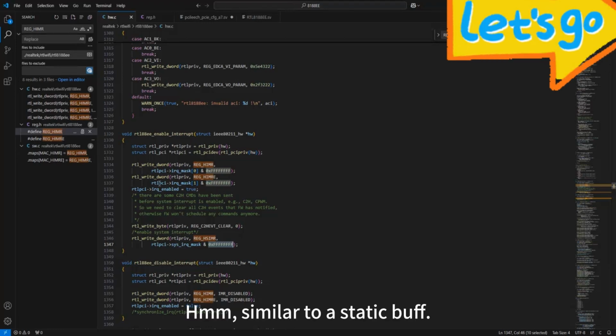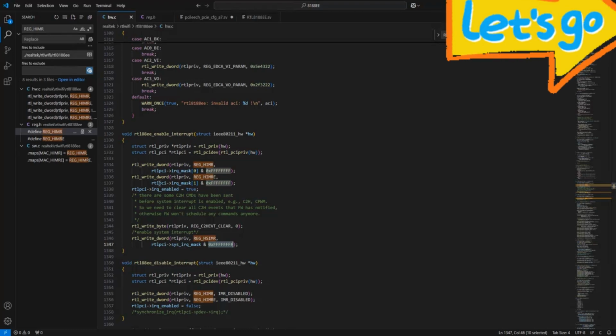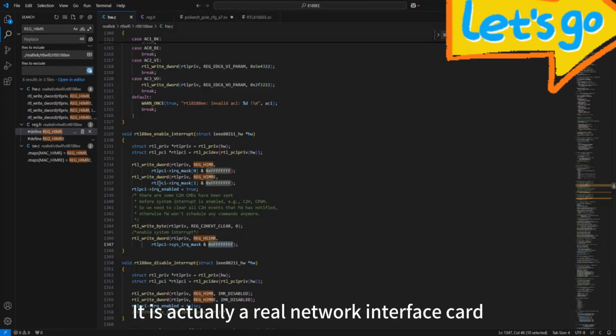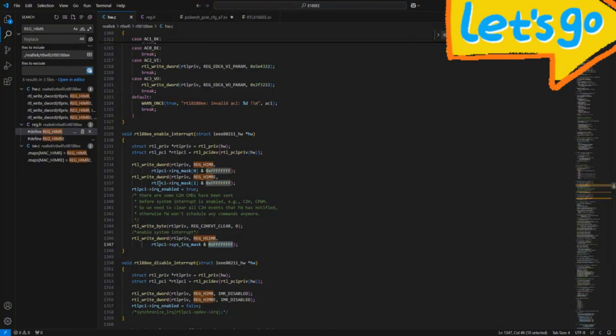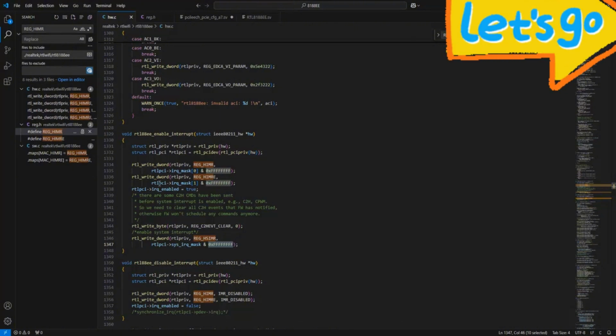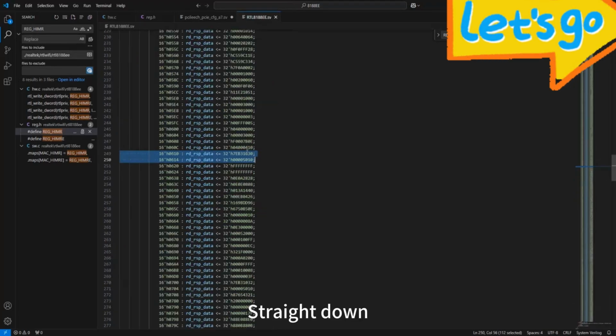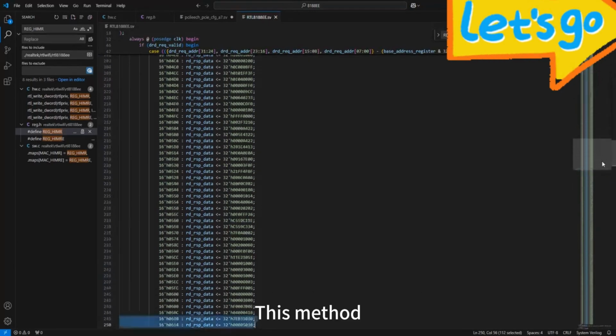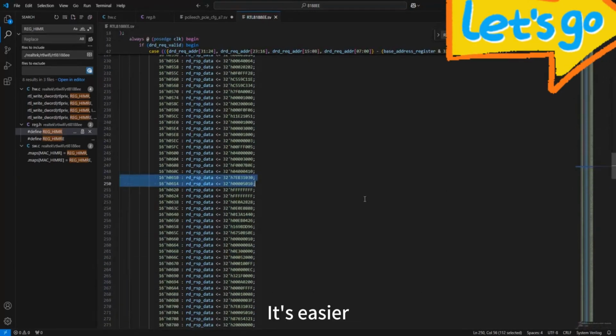Similar to a static buff or a dynamic buff problem. Mainly talk about this static one. Is there a concept in the market? It is actually a real network interface card whose value within 80 yuan is all down, something like this. When you put it in, it can probably load the driver. This method is easier, but it's very limited.